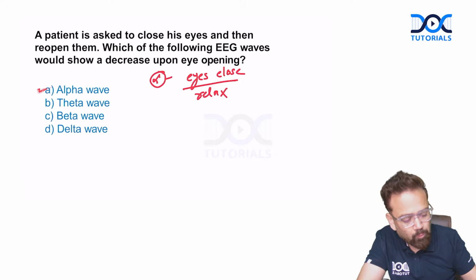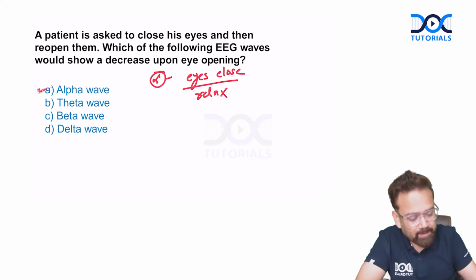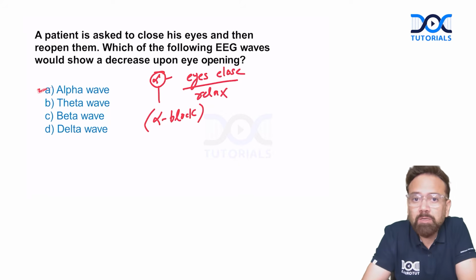And whenever you open your eyes, suddenly there will be a thought coming into your mind, and that is called alpha block. So this is actually the phenomenon of alpha block, which is asked in this question. Whenever you open your eyes, suddenly there will be a block, and this block is called alpha block.